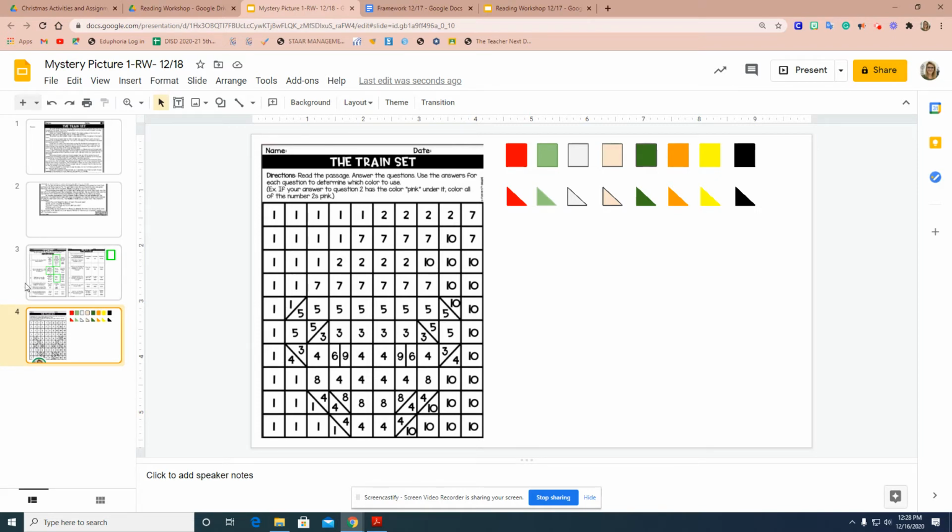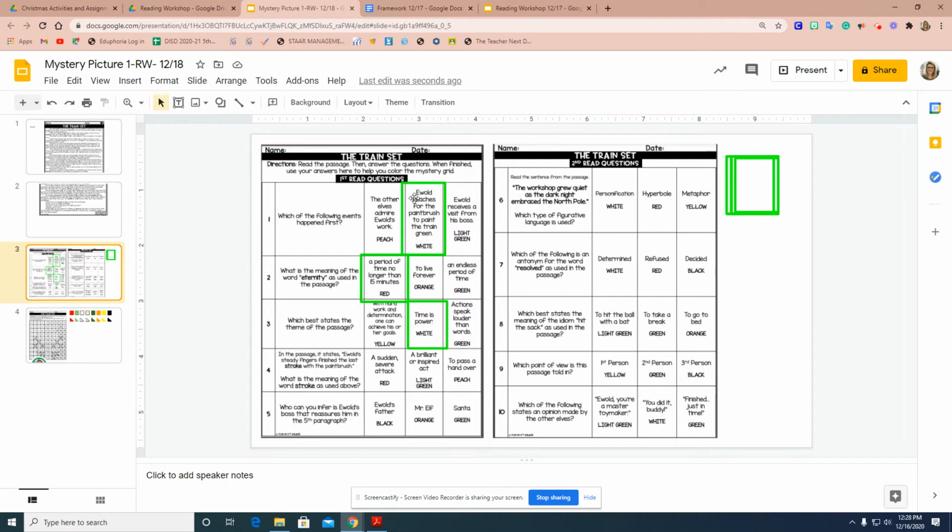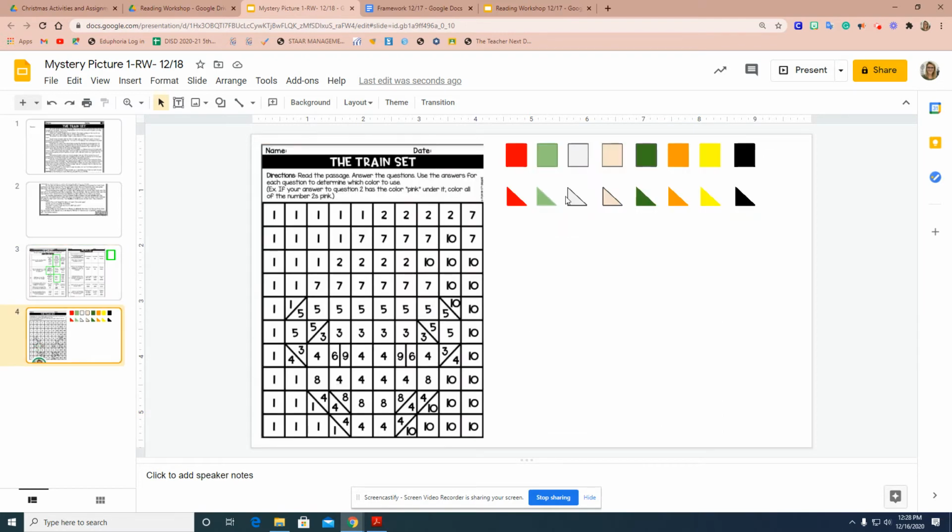So for question number 1, if I found that my answer was that Ewald reaches for the paintbrush to paint the train green, okay? Well, underneath, if you notice, there is the name of a color listed right here. It says white. So if my answer for question number 1 says white underneath it, for all of the number 1 fill in the blank spots, I'm going to pick the white colors.